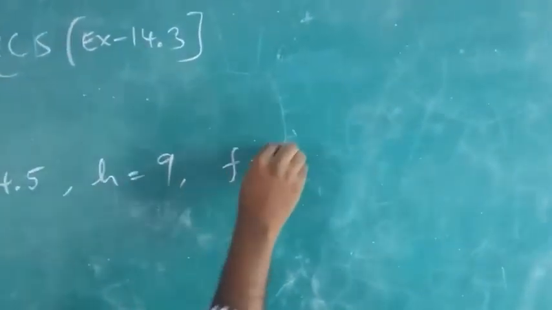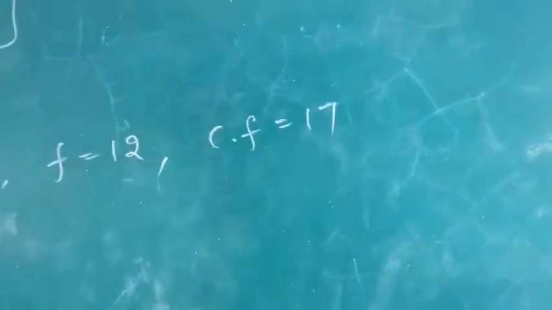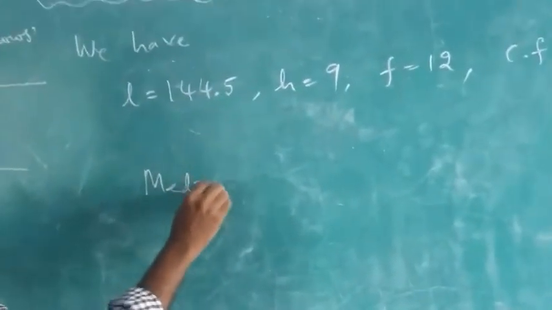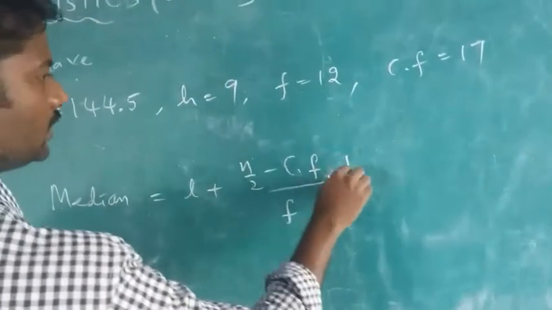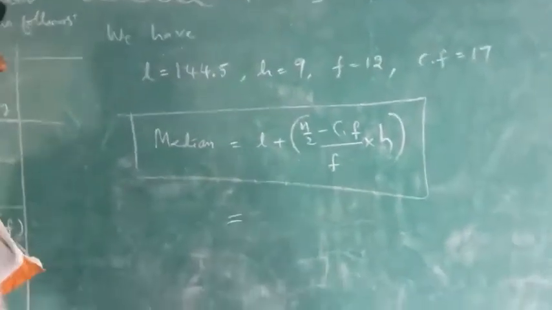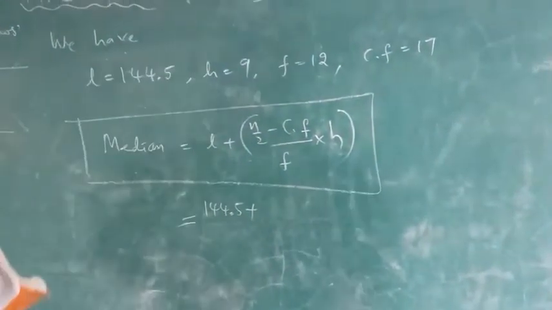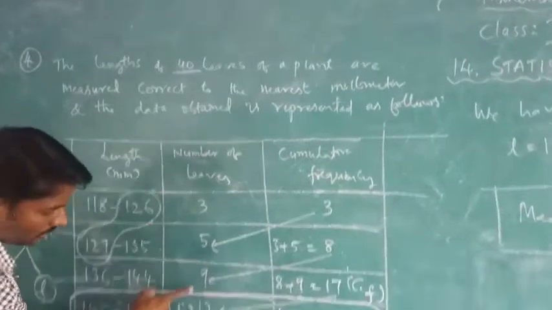Now F value, if you see the table, this is 12 and CF is 17. CF is equal to 17. So what is the formula of median, children? Median is equal to L plus N on 2 minus CF on F into H. Don't forget the formula. Replace values. What is L? 144.5. What is N on 2? N is the total number of leaves. You count it always. The answer is given in the question only, 40 leaves. Or else we count all these numbers, we will get 40 only. So N value will be 40.